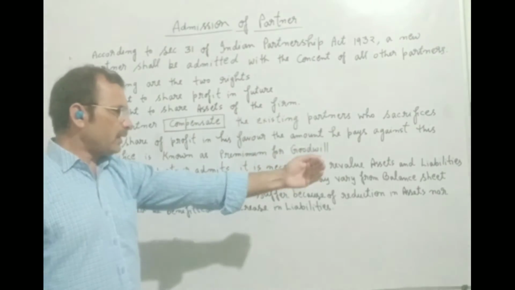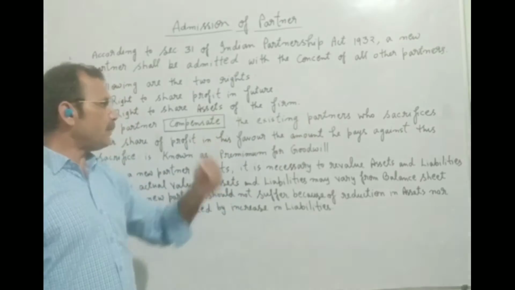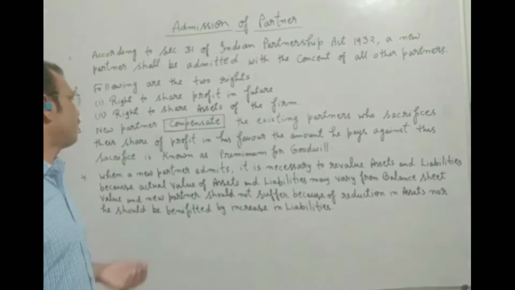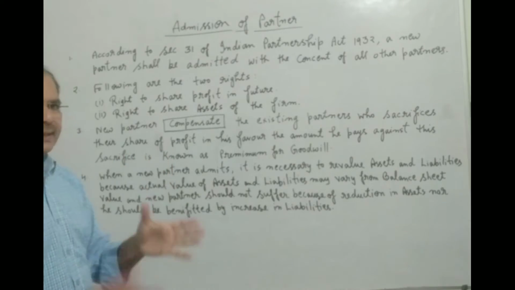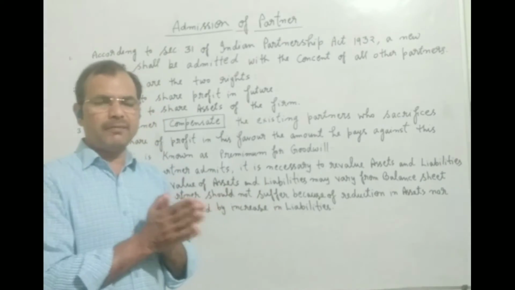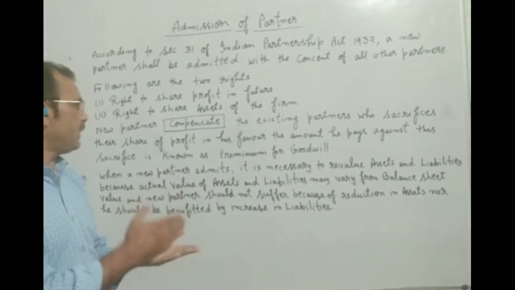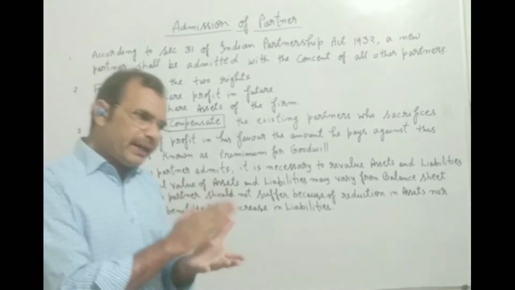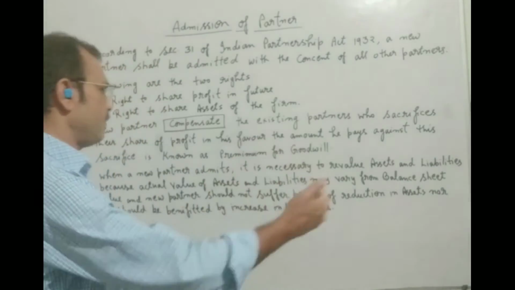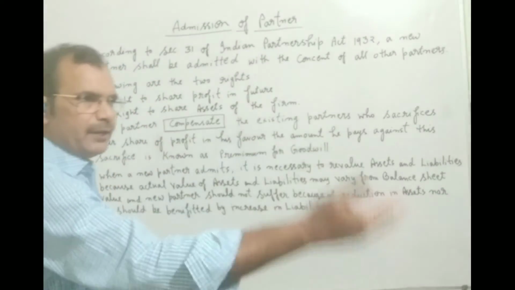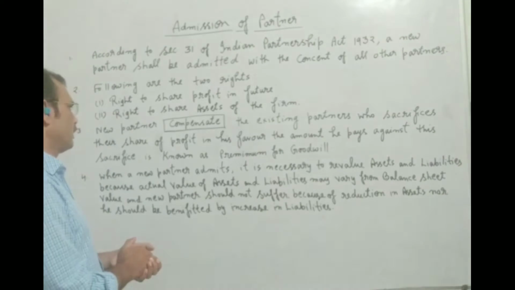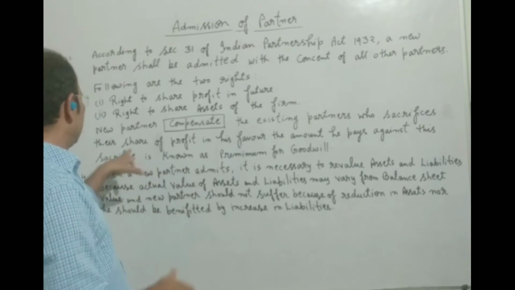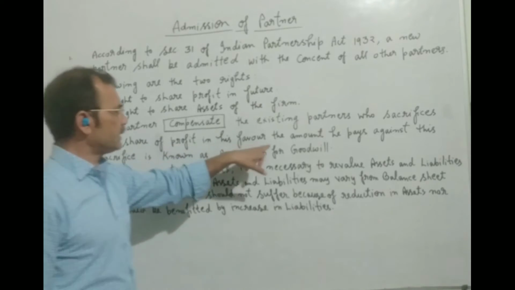When a new partner takes admission, or we can say he is admitted in the firm, at that time the old partners will have to sacrifice their share of profit, and whatever they are sacrificing when a new partner comes is called sacrifice of their share of profit in his favor.